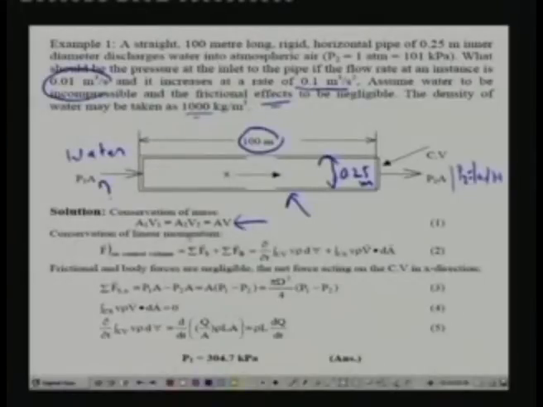Now let us apply conservation of linear momentum. As I have already shown, it says that the net force acting on the control volume, which I have shown by a dashed line, consists of the sum total of all surface forces plus the sum total of all body forces, and this is equal to the rate at which the momentum of the control volume is increasing plus the net momentum flux out of the control volume.